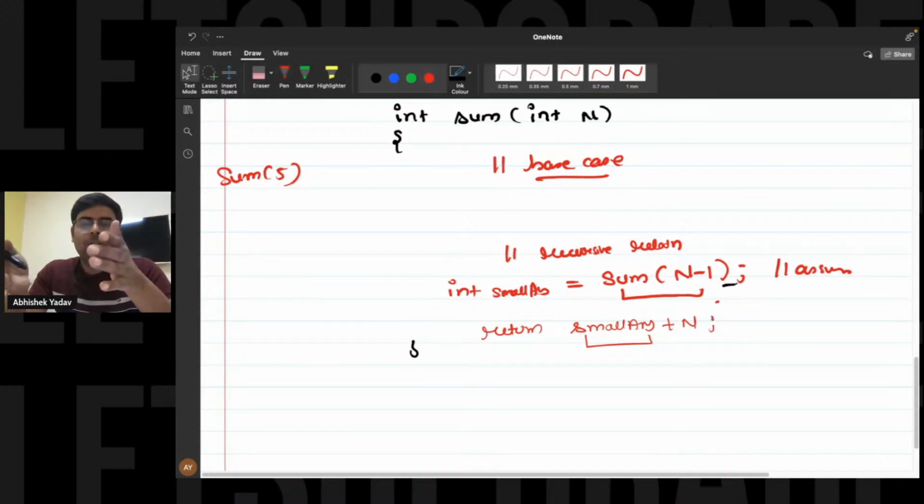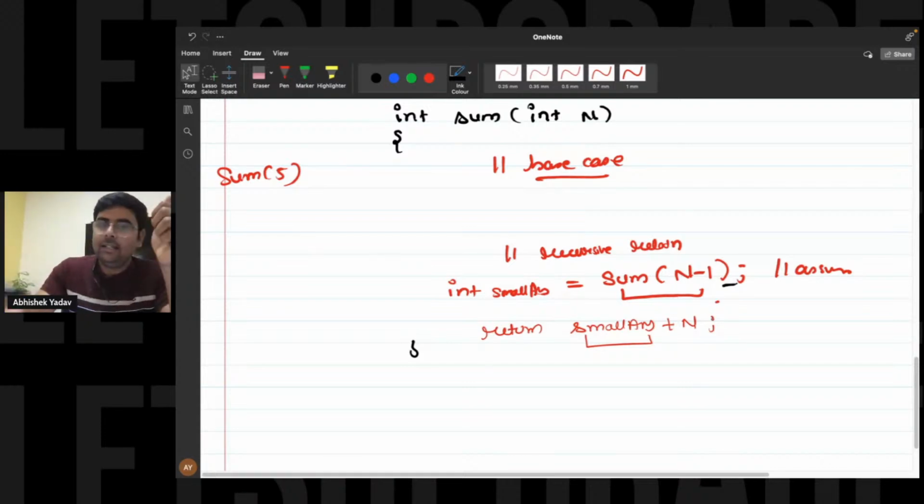So the responsibility of the smaller and similar subproblem you are giving to the recursion, and after that you are taking the answer of the smaller and similar subproblem and doing some calculation on it to get the answer of your larger problem statement. That is clear? Yes or no? Please write in the chat if this is clear.